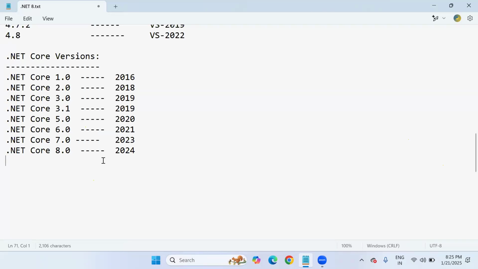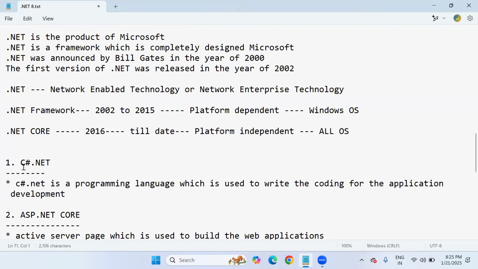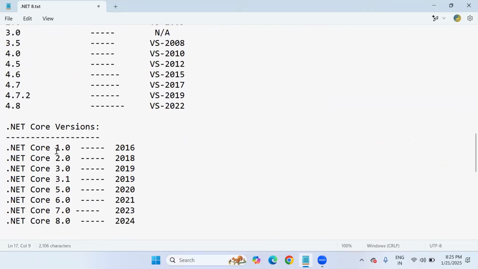Now it's time to begin the main introduction part. Before we start, our main programming language is C#.NET only. Sir, C#.NET versions are also there. Okay, but the C#.NET version depends on which .NET Core version you are using.